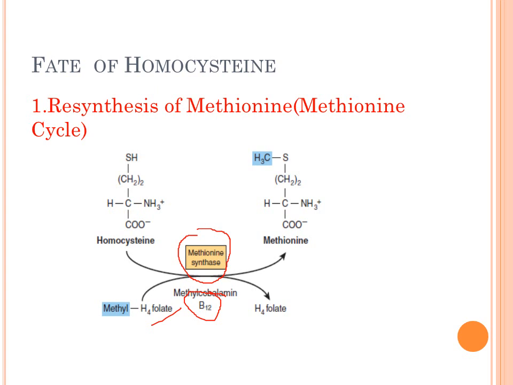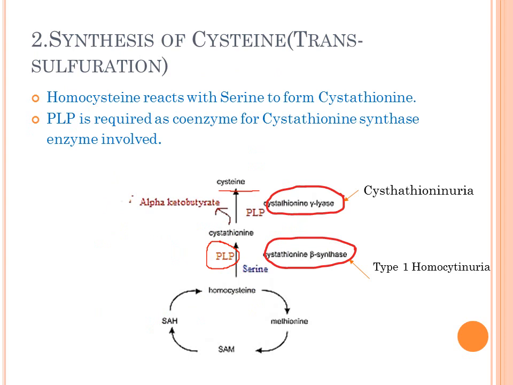So you can see how nature is preserving, because methionine is an essential amino acid. That's why it is being utilized in the body to the maximum. So this is the first fate. Now, if we have sufficient stores of methionine and we need not synthesize it again from homocysteine, then homocysteine may have another fate. With the help of serine, it can be utilized for the synthesis of the other sulfur containing amino acid, that is cysteine.